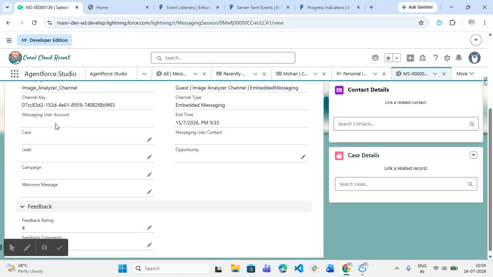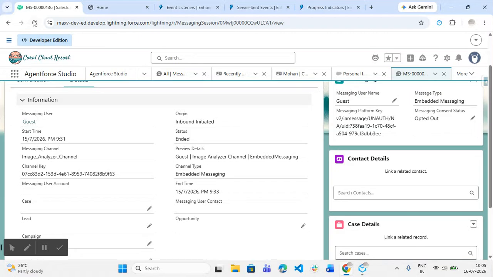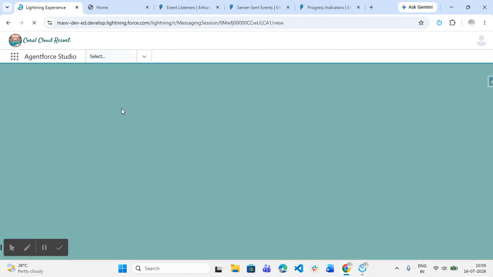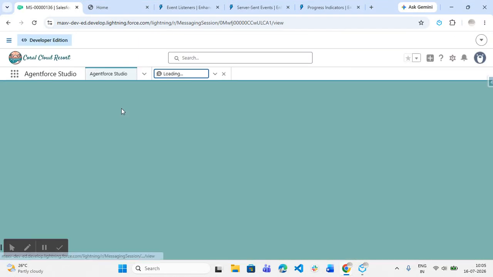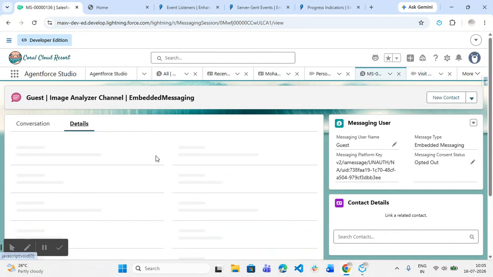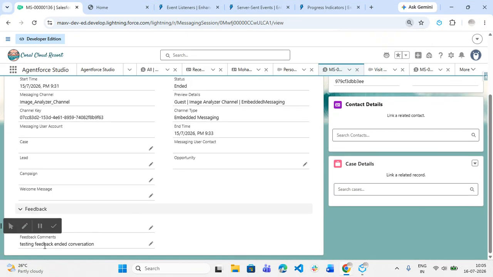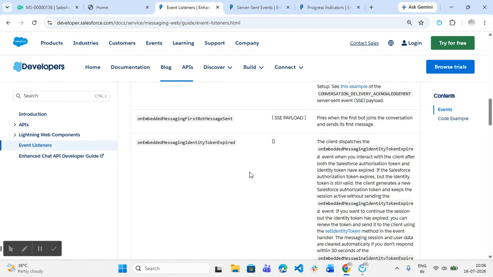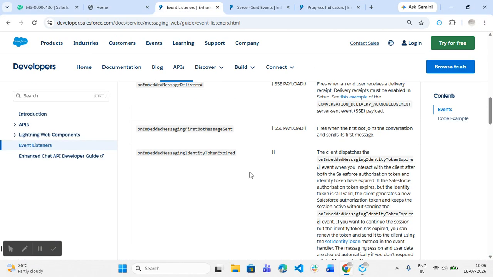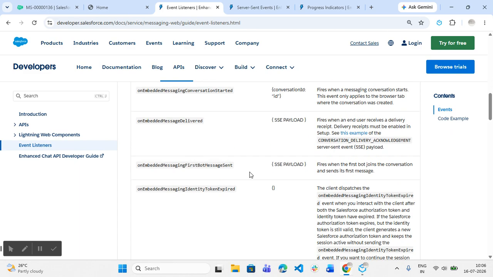Now I go here and just refresh. Here we can see the testing feedback and the conversation. The comments got updated. So basically, I am using the event listeners that are already present in Salesforce.